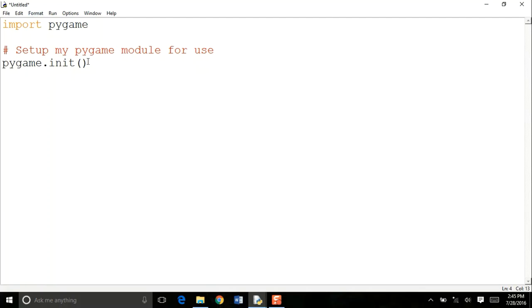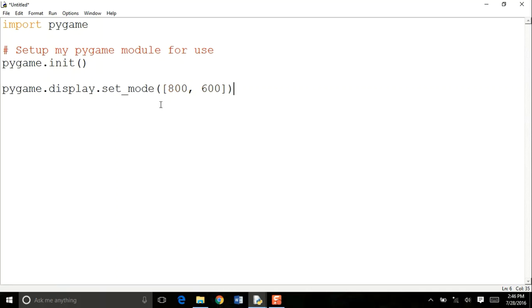So after I initialize my Pygame, I'm going to create a screen on top of which I'm going to load my image. So to create a screen, you type pygame.display.set_mode, and then parenthesis, and then another parenthesis, 800 by 600. So this is two different kinds of parentheses, 800 by 600. And then close both of these parentheses.